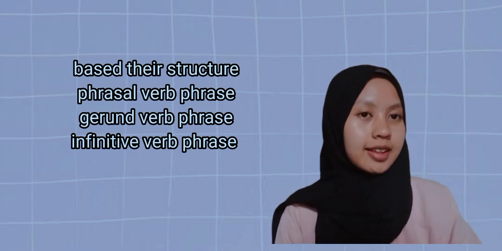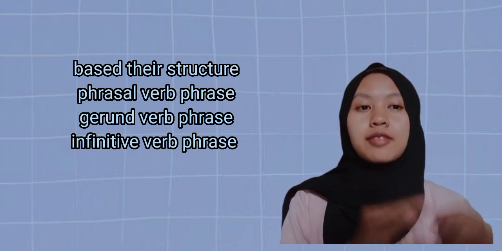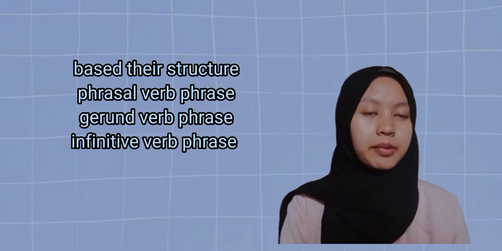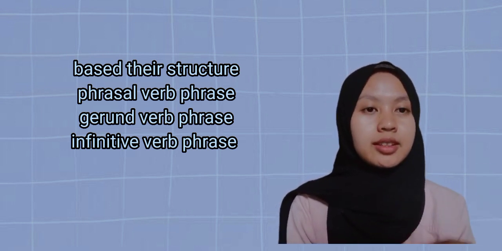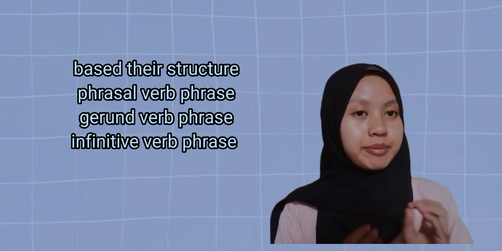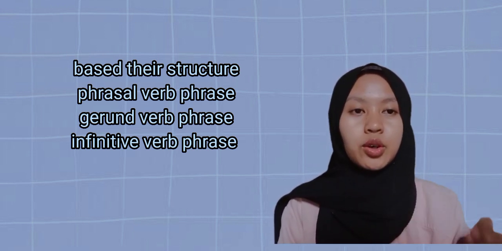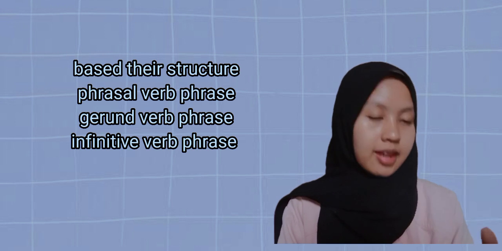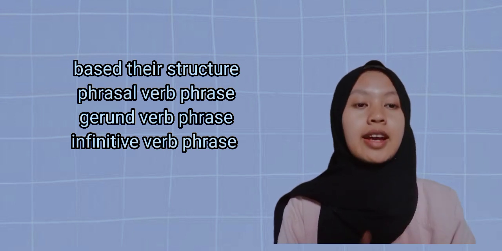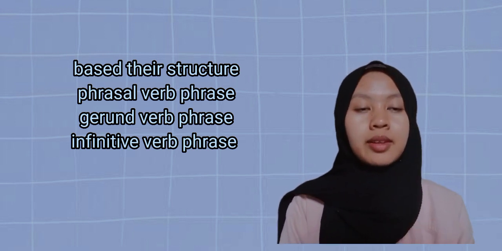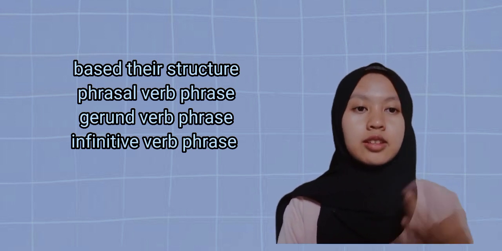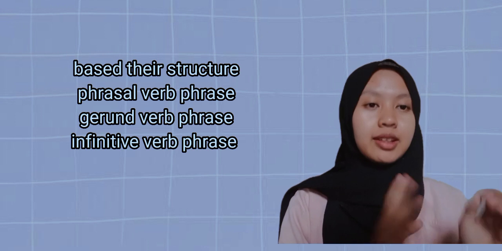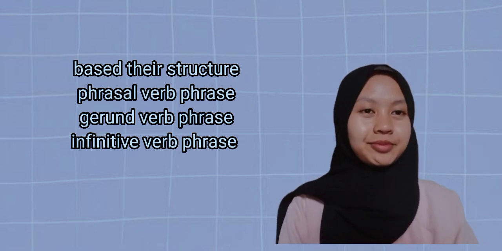Alright, the next phrasal verb phrase. Phrasal verb phrase it consists of preposition and verb. For example, go up, put down, take off. And usually phrasal verb phrase has different meaning from main verb.